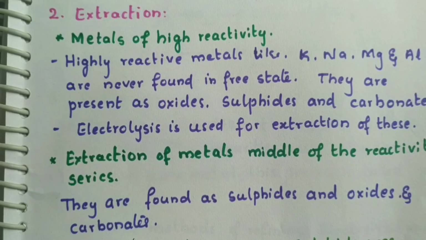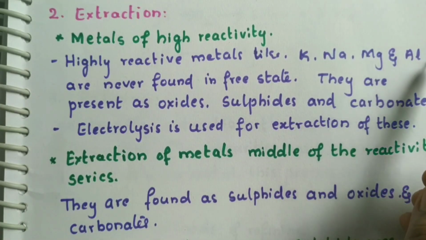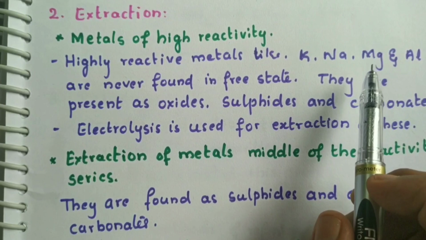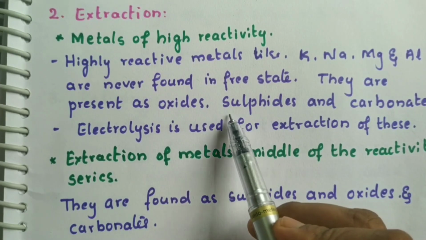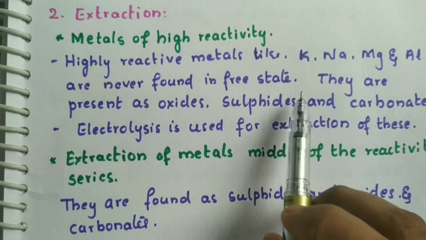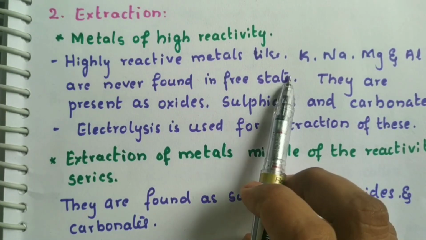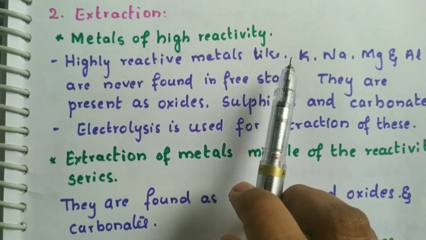Different methods are used for different kinds of metals based on their reactivity. Highly reactive metals like potassium, sodium, magnesium and aluminum are never found in their free state. So what do we do with them? They are either found as sulfides or carbonates. So we use the method called electrolysis for them. Why do we use electrolysis? Because they form a very strong bond.